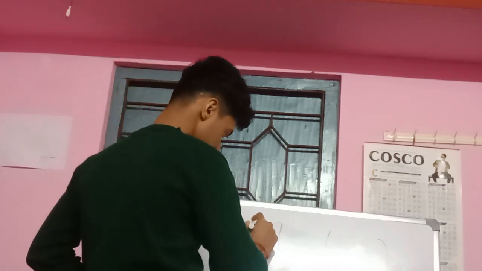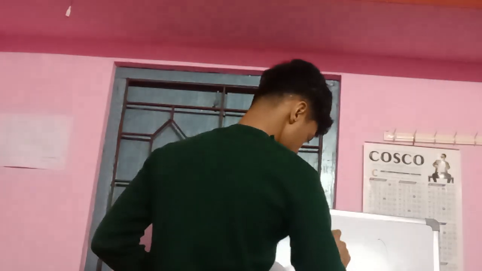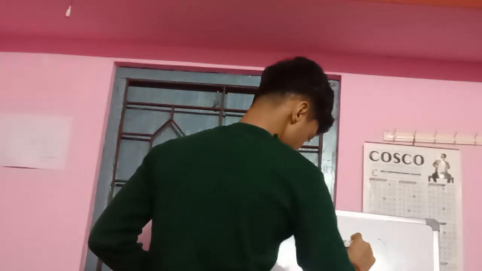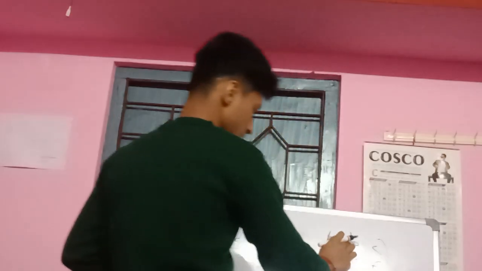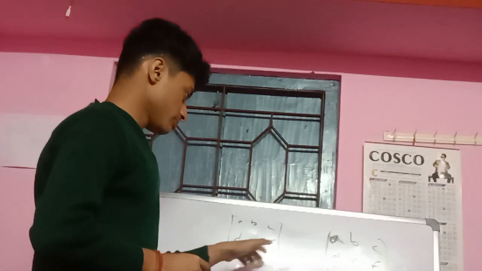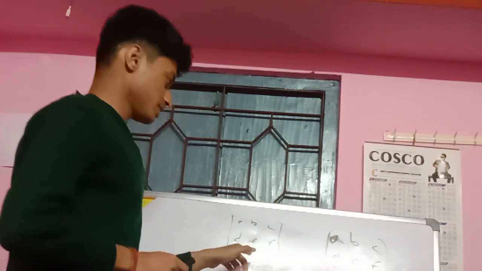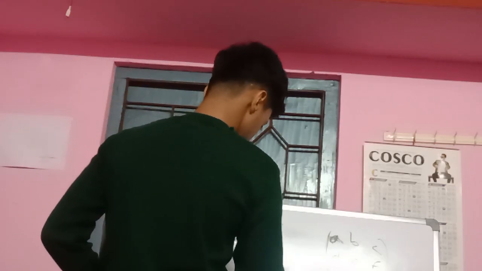Like this: A, B, C, D, E, F. Like here, A, B, C, D, E, F. This is A. So this is how matrices are represented. This one looks so cursed. Sorry for my poor handwriting.